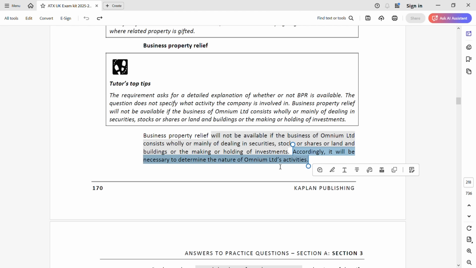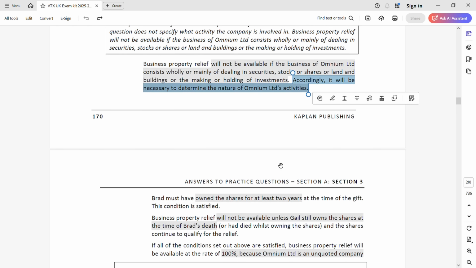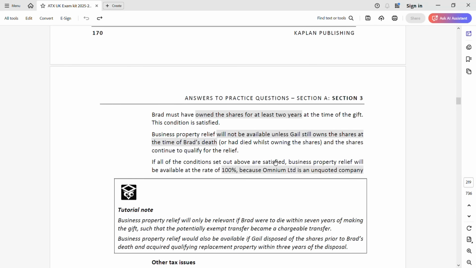You need to know the nature of the activity, because in the exhibit, the nature of the activity of Omnium is not given. Now, assuming BPR is available, how it will be calculated is answered here, in the next part. So now you have to state the conditions, same like SSE, substantial shareholding exemption. Same for BPR: shares have to be owned for 2 years.